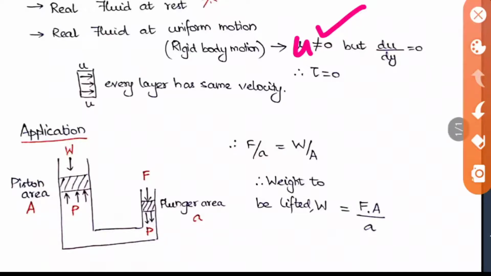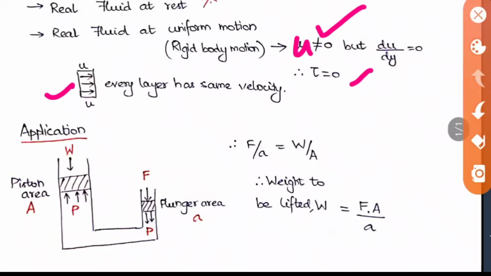If you see the diagram representing rigid body motion, all the layers of that fluid body will have the same velocity, so when you differentiate with respect to y, du by dy will be 0. So we know that tau is also 0. When these two conditions become 0, this is also valid for Pascal's law. So real fluid at uniform motion is also valid for Pascal's law.